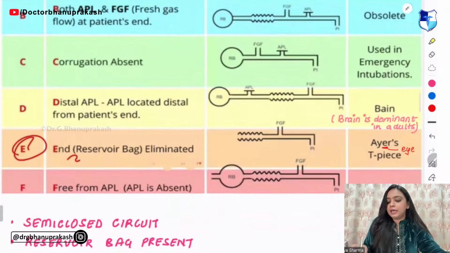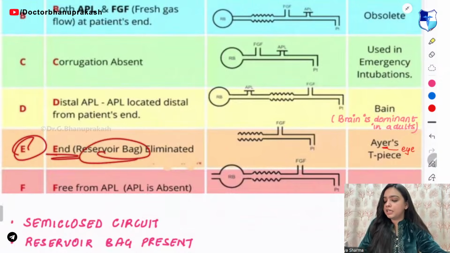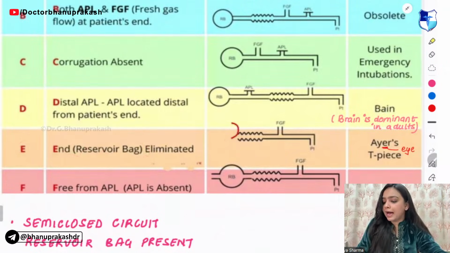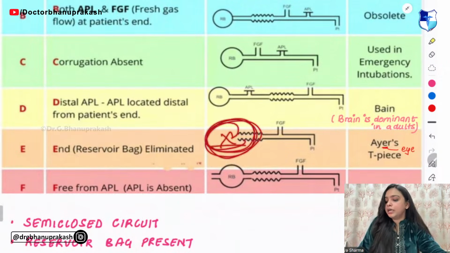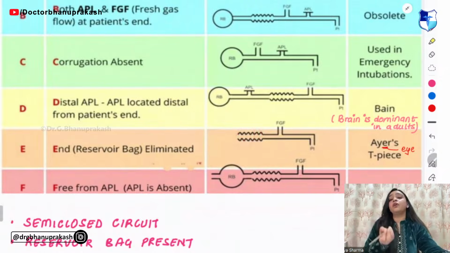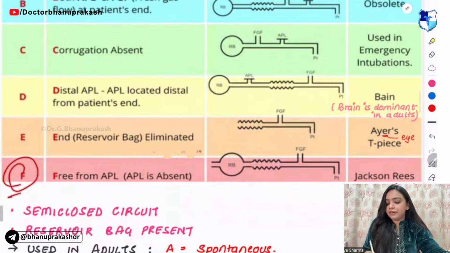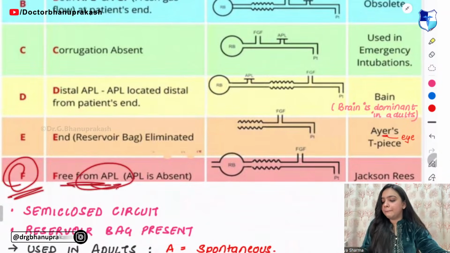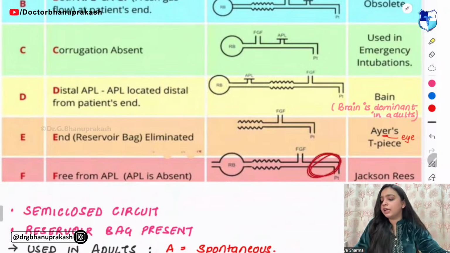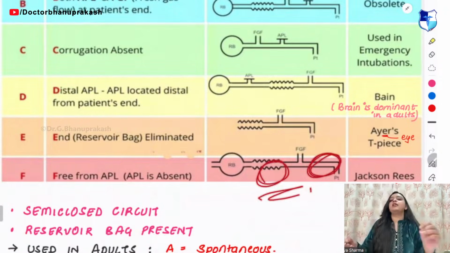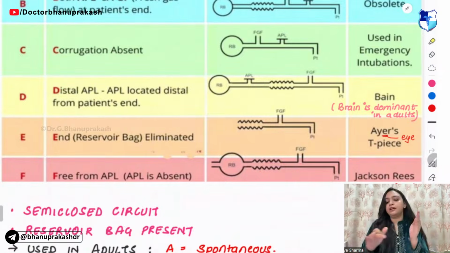Type E means end. End means what? The reservoir bag that was there, now it is eliminated. The reservoir bag is eliminated, right? Then you have the F. F means free from APL. You are not able to see any sort of APL. So APL is absent, right?